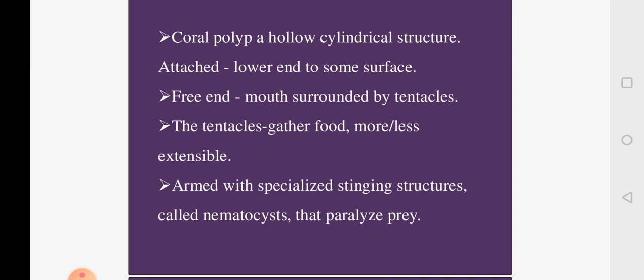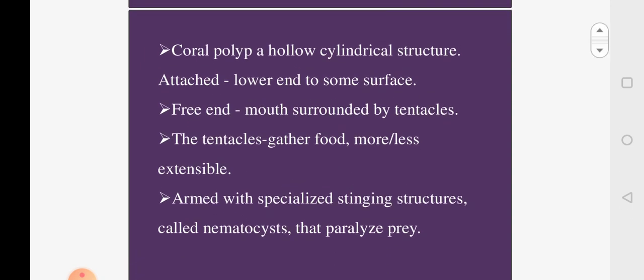The function of the tentacles is to collect the food. These tentacles are extensible, so when they are put out, they will reach out to the food. They'll collect the food and bring it to the mouth, taken into the gastrovascular cavity, and digestion will happen inside. The tentacles are also armed with a special type of cells called stinging cells or nematocysts.